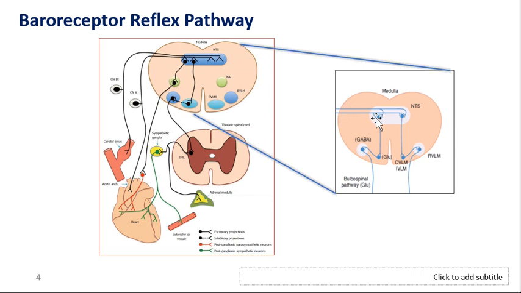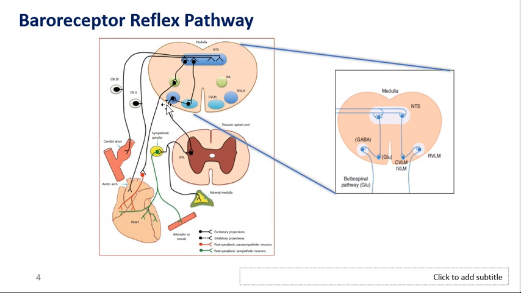If you see this area in a zoomed view, we can see the dynamics of how the neurotransmitters play a role. In our CNS, glutaminergic fibers are excitatory transmitters. What does that mean? If a nerve is exciting another, that is glutaminergic. If it's inhibiting some area, that is GABAergic. So NTS has glutaminergic fibers on CVLM, which has GABAergic fibers on RVLM. So it's inhibiting the sympathetic nucleus whenever we have high BP. Otherwise, if this inhibition is removed, then the sympathetic efferents are going to increase heart rate and increase BP. So this is all about the reflex.